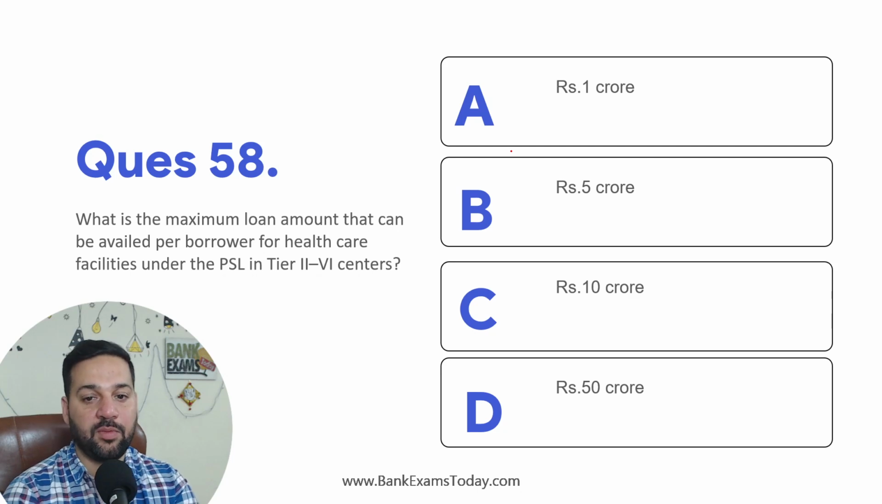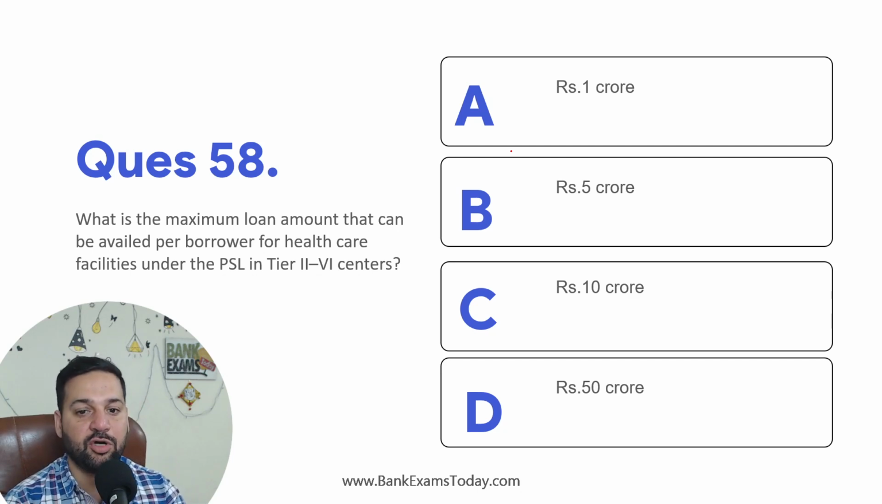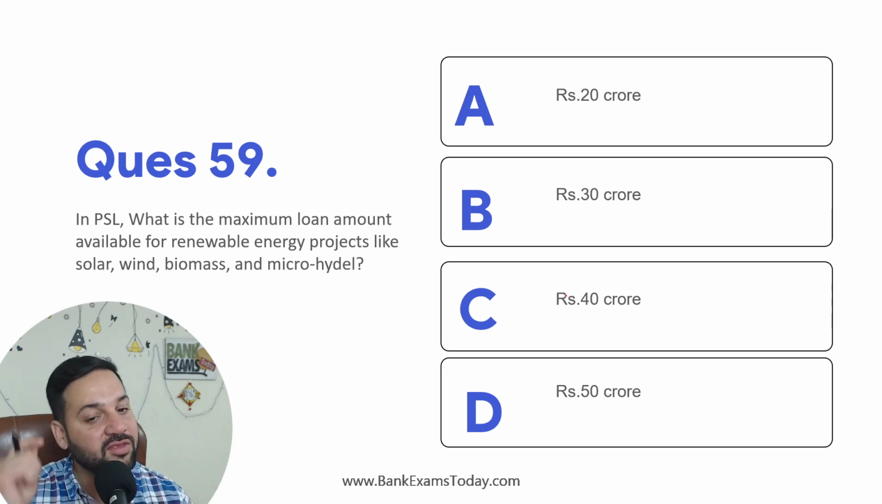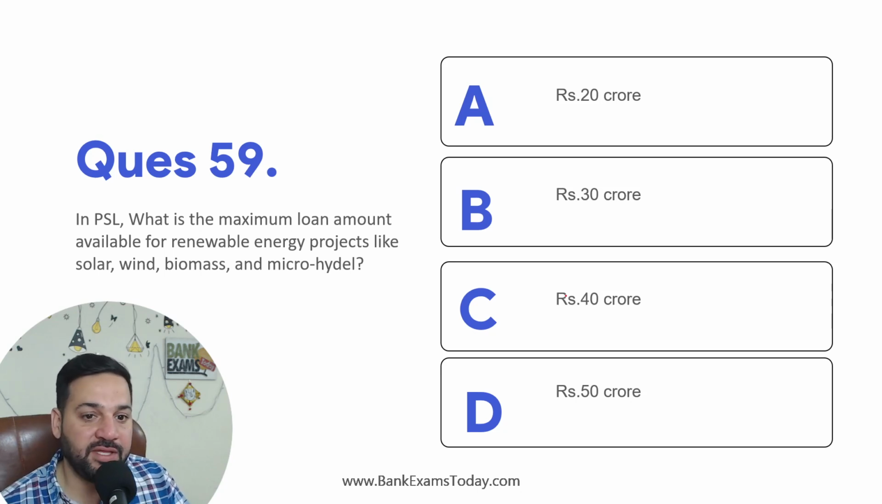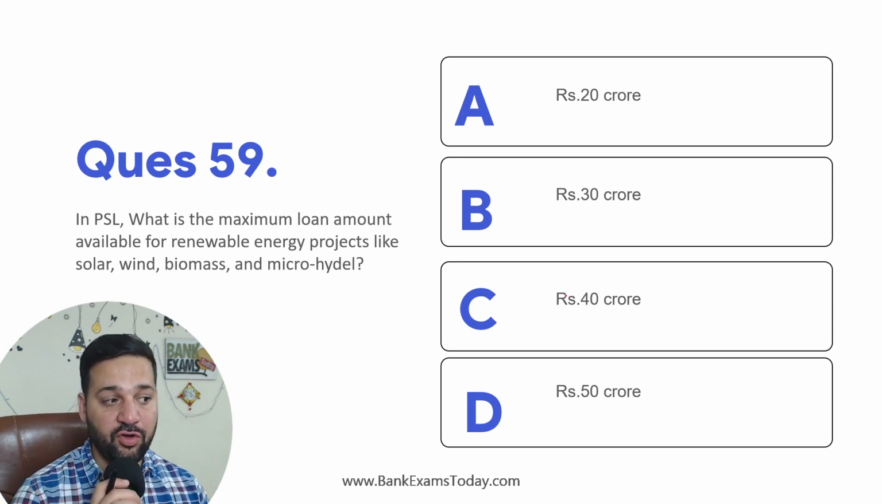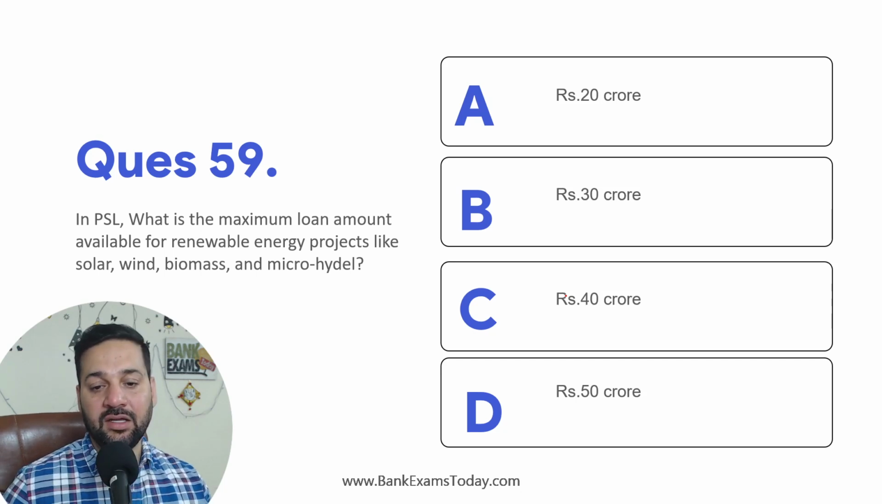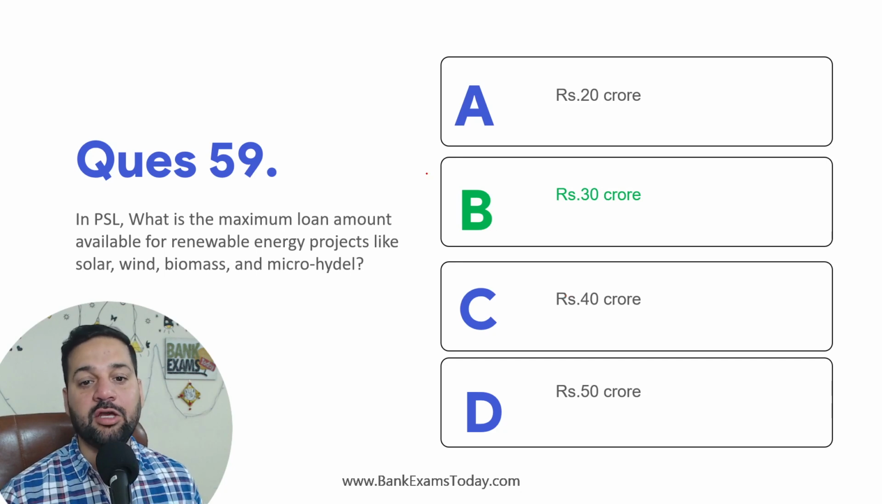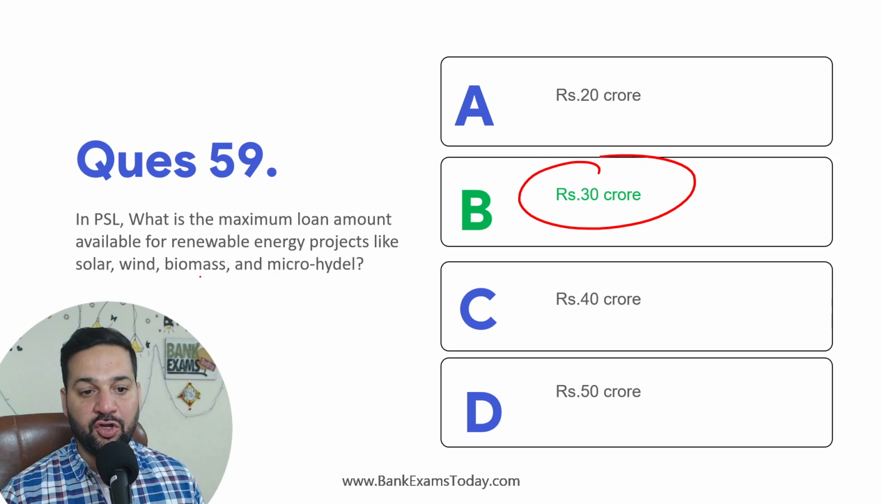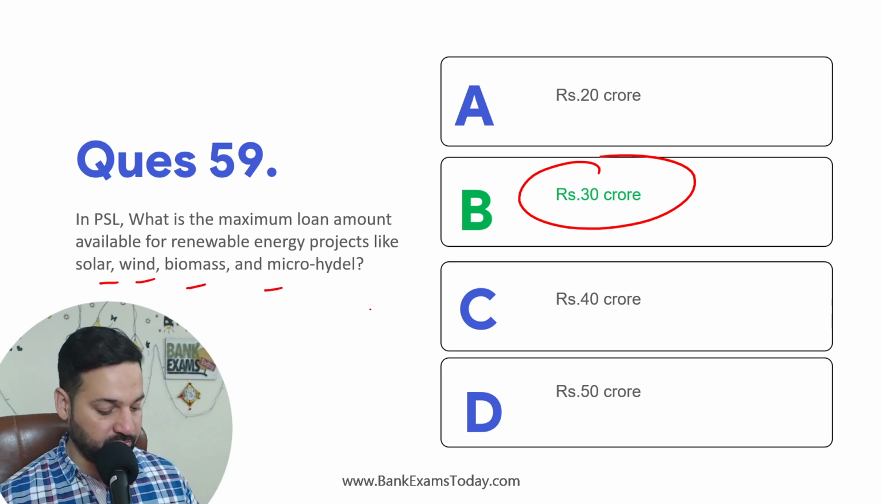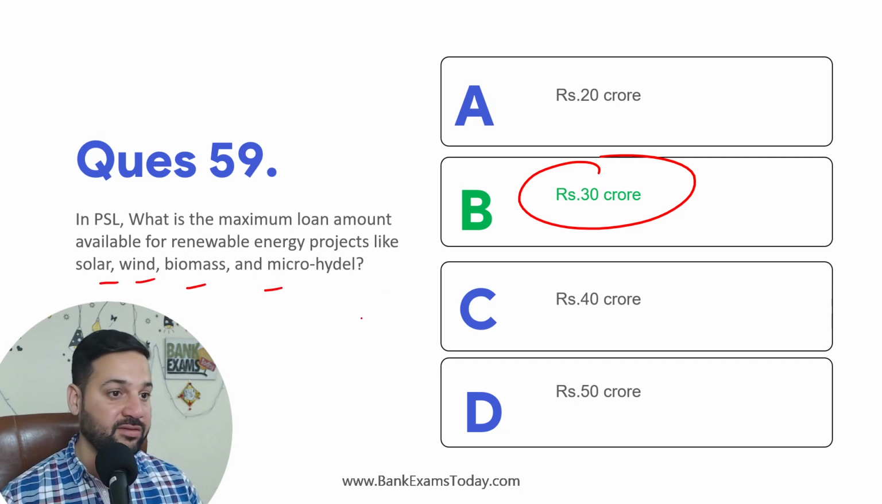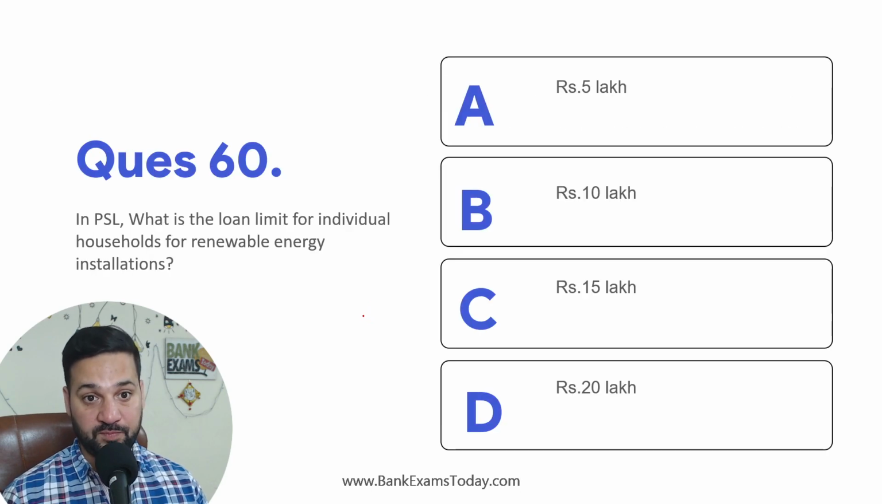What is the maximum loan amount that can be availed per borrower for healthcare facilities? This was done in the previous question and has repeated: 10 crore rupees. So the wording will change but the question is the same. In PSL, what is the maximum loan amount available for renewable energy projects like solar, wind, biomass and micro hydel? So loans up to 30 crore rupees for solar, wind, biomass and micro hydel. These loans would be considered as priority sector lending loans.